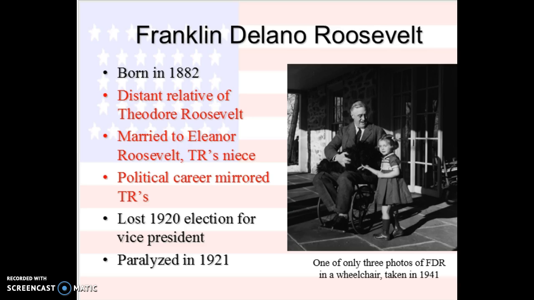He was in the 1920 presidential election as vice president, and they lost. And then after that, in 1921, he gets polio, where he is basically paralyzed for life. After working really hard, he was able to stand up and, with help, walk a few steps. During the period between 1921 and 1932, when he gets elected, his wife Eleanor Roosevelt really helped him stay in the political world, because she did a lot of speeches for him, and she was very heavily involved in his campaigning and in his political life.